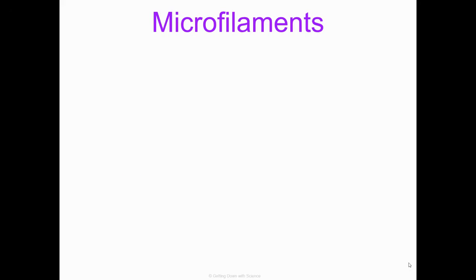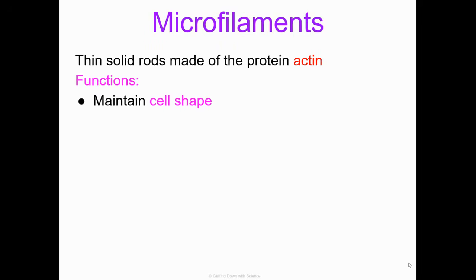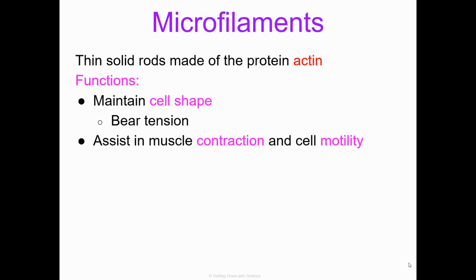All right, next we have microfilaments. Microfilaments are thin, solid rods made of the protein actin. Actin is especially important in muscle cells, and we'll talk about that in just a second. What are the functions of microfilaments? Well, firstly, they will help maintain cell shape by bearing tension. They can assist in muscle contraction, again, because they have actin, and cell motility.